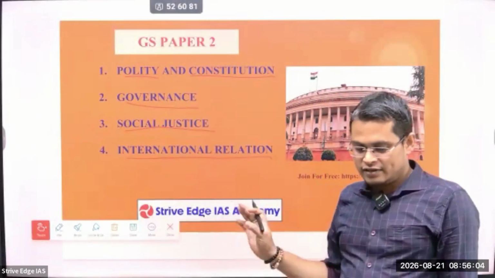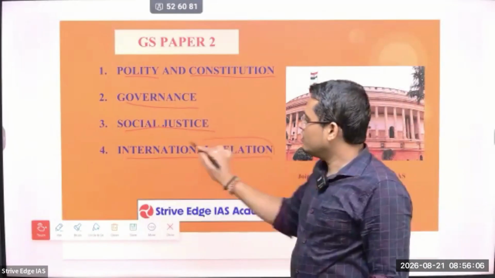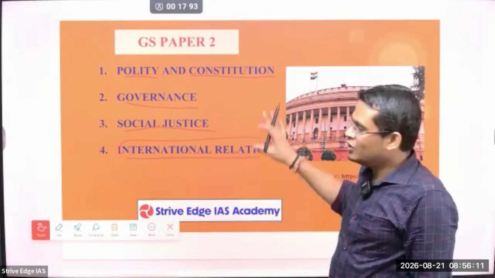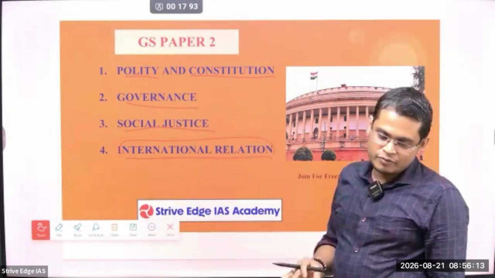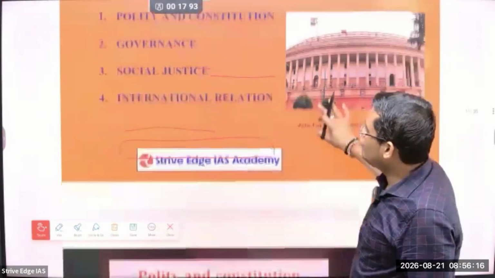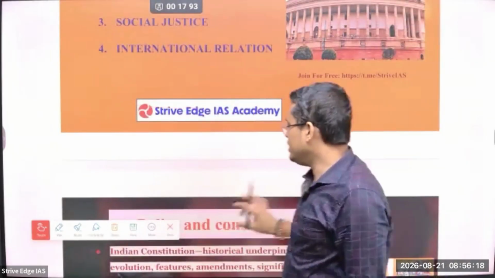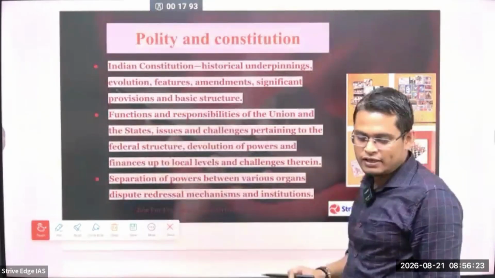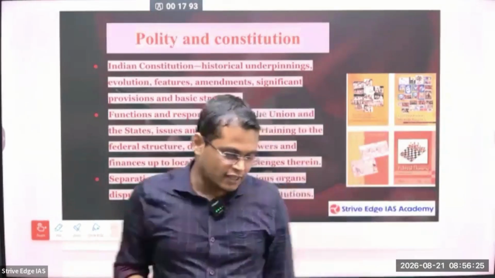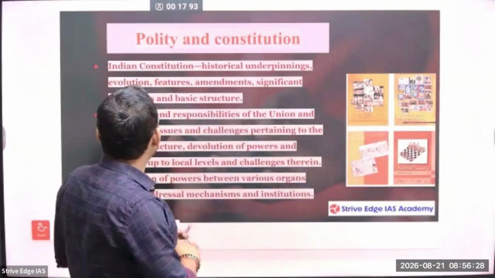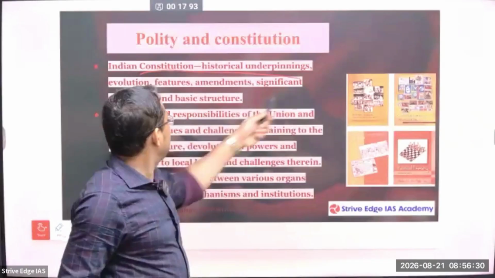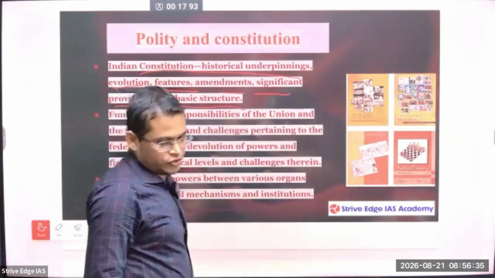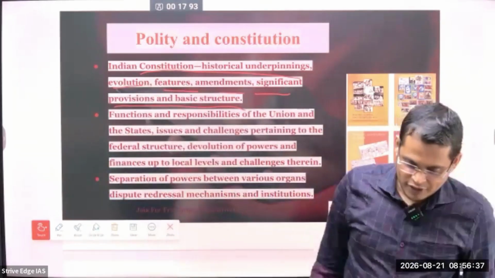First, before starting any discussion, we are going to have an in-depth discussion about the syllabus of the particular area, what we are going to discuss. We will do that, so we'll have a good amount of idea. But from your perspective, let's have an idea about what are the things that are going to be in your GS paper 2. So polity में, this polity and constitution you will directly get from your Lakshmikant. Everything you get from Lakshmikant. For example, Indian Constitution, the historical underpinnings, evolution, features, amendments and significance, provisions and basic structure. So this is what you can directly get from Lakshmikant.